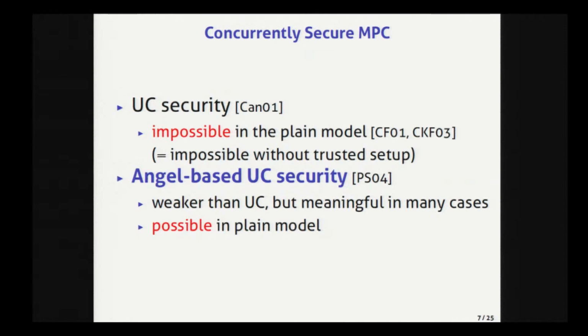To overcome this impossibility result, Prabhakaran and Sahai proposed a relaxed version of UC security called angel-based UC security. Since angel-based UC security is a relaxed version of UC security, it is slightly weaker than UC security. However, it still guarantees meaningful security in many cases. In particular, it guarantees a good property called composability. And in addition, in angel-based UC security, it is possible to construct MPC protocols in the plain model.